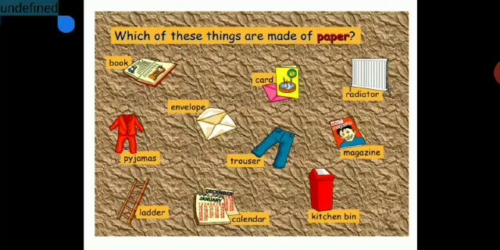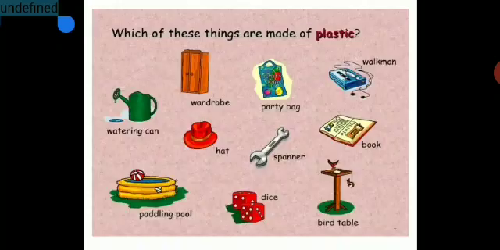Because you should know now which material is used to make what. So it's very simple to understand that an envelope is made up of paper. You cannot have a trouser made up of paper. So you just have to write the answer. Make a list and write the answer.